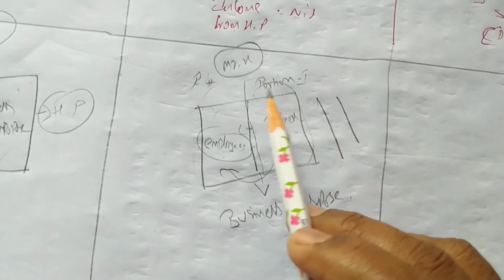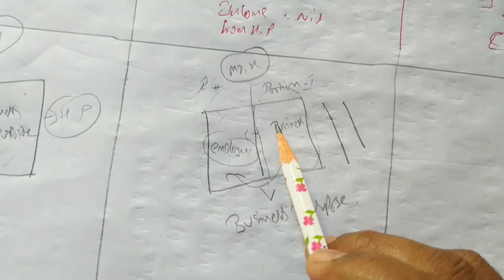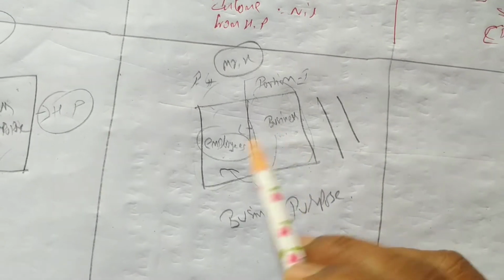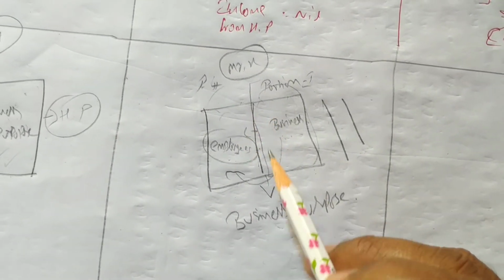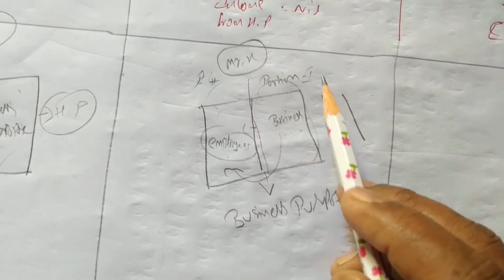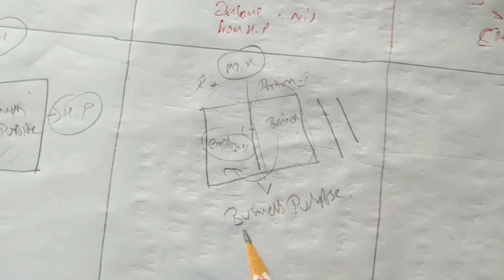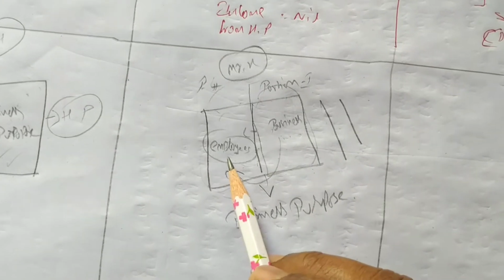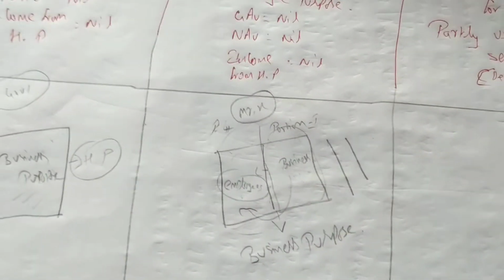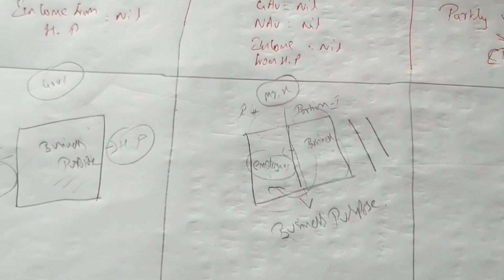He divides the property into two parts: the first portion is used for business purpose and the second portion is given to the employees to stay. The government is saying the entire property is used for business purpose because the employees are working in this business.